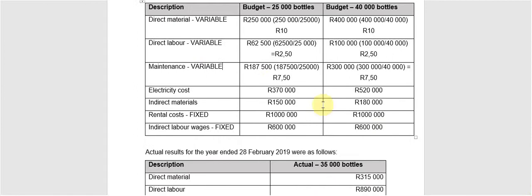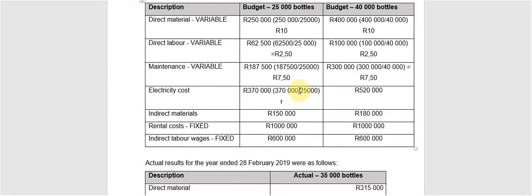Next one will be my electricity cost. I'm going to repeat this check. So 370,000 Rand divided by 25,000 bottles of output, and I get to an answer of R14.80. If I repeat my check on a budgeted level of 40,000 bottles, 520,000 divided by the 40,000 bottles of output, I get to an answer of 13 Rand.